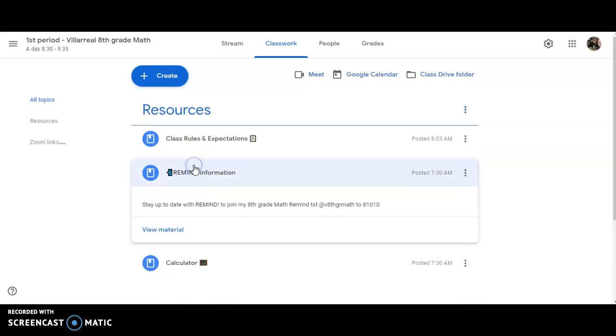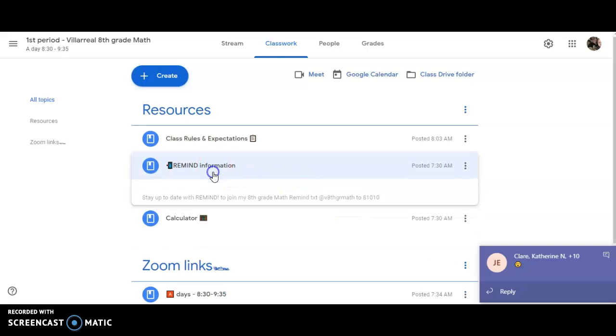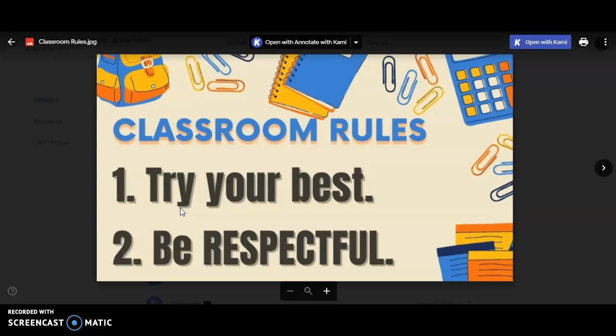The remind code, okay, I have a regular 8th grade math one and I have an algebra one. If you click on remind information in your actual Google Classroom for your period, I'm saying that for my algebra students, you can see what the remind code is right here. Algebra 1 is a little bit different. Instead of saying math, it's going to say ALG1 for algebra 1. Okay, classroom rules and expectations. You can click those. I put them in there as reminders for us, but our 2 basic rules are to try our best and be respectful.